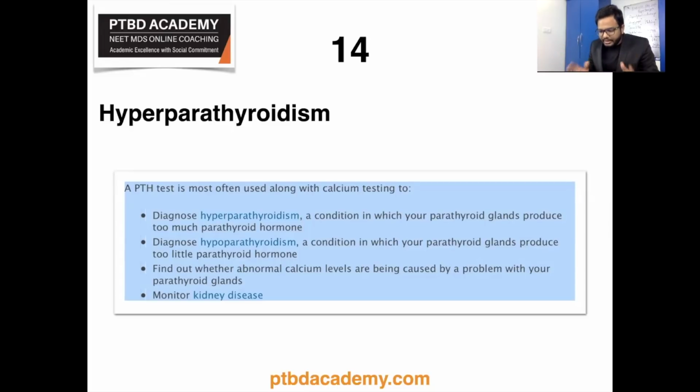So whenever blood calcium levels drop, more parathyroid hormone is released, and this can be detected by the PTH test, isn't it? So as you can see, a PTH test diagnoses hyperparathyroidism as well as hypoparathyroidism. And as additional information along with this test, we can also go with serum calcium level, in specific, ionized calcium, which is even more accurate. I'll review some information. The determination of ionized serum calcium, which is elevated to 6 to 9 milligrams per deciliter, is more useful for diagnosis of hyperparathyroidism.